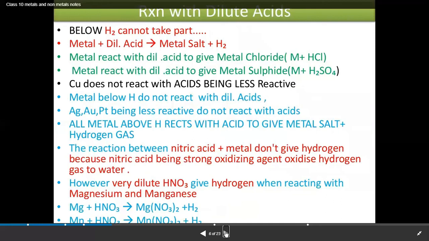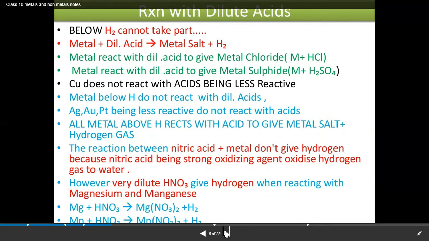Next, we will discuss how metals react with acids. Let's take the example of magnesium reacting with hydrochloric acid. The acid should be in the aqueous state. When we take the acid in the aqueous state, it breaks down into ions, H positive and Cl negative. As we know, a metal forms positive ions, so the more reactive metal displaces hydrogen, forming a metal salt and hydrogen gas. So when a metal reacts with dilute hydrochloric acid, it gives metal chlorides.